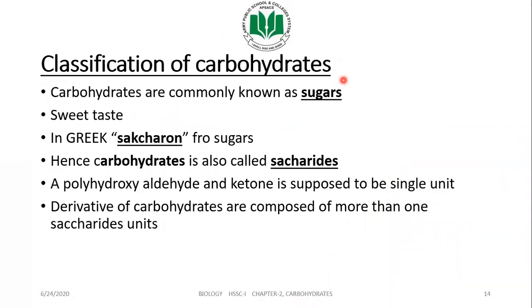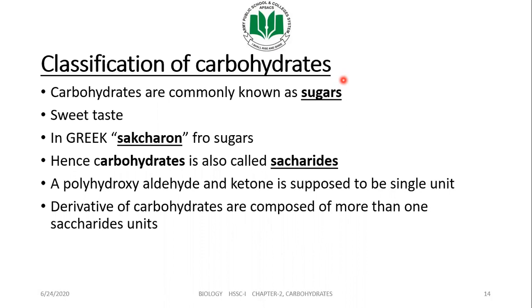Now we are going to study the classification of carbohydrates. Carbohydrates are commonly known as sugars. We saw in the video that apple is a source of carbohydrates, which is fructose. They are sweet in taste. The word carbohydrate itself is derived from the Greek word saccharon, meaning sugars. Hence, carbohydrates are also known as saccharides.